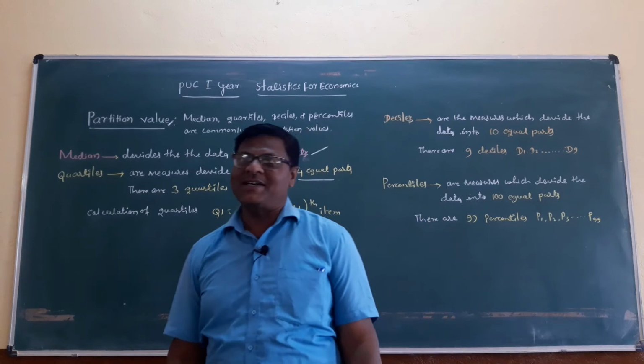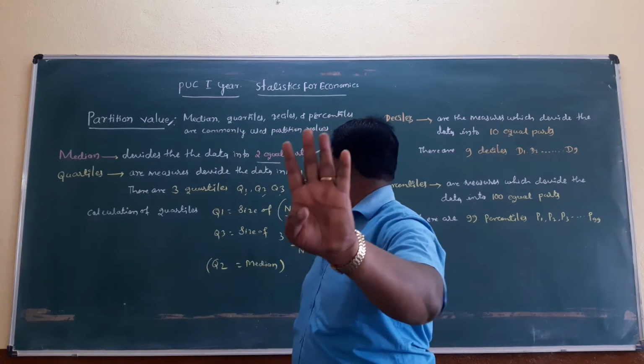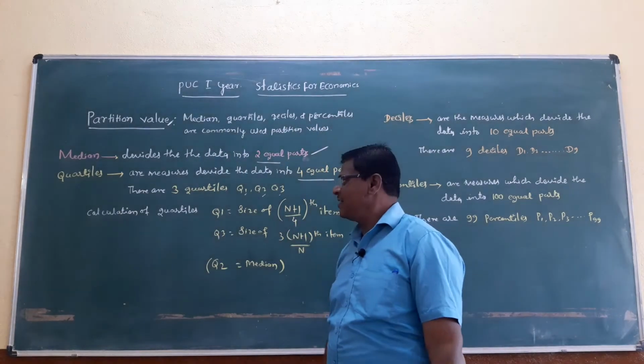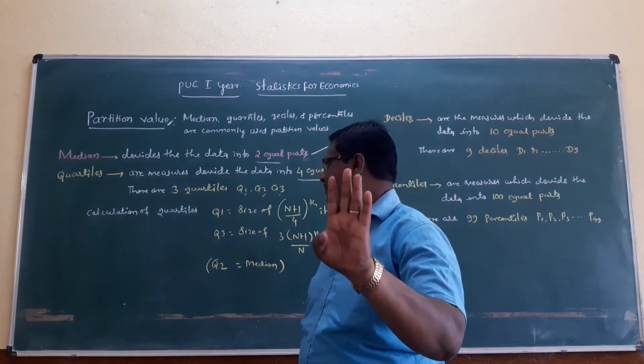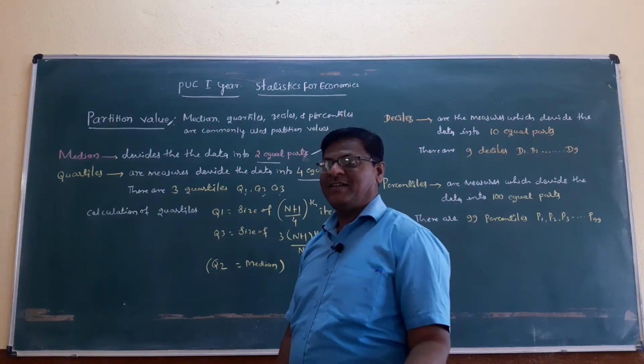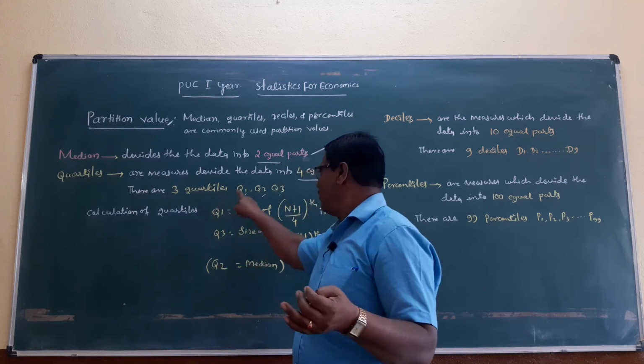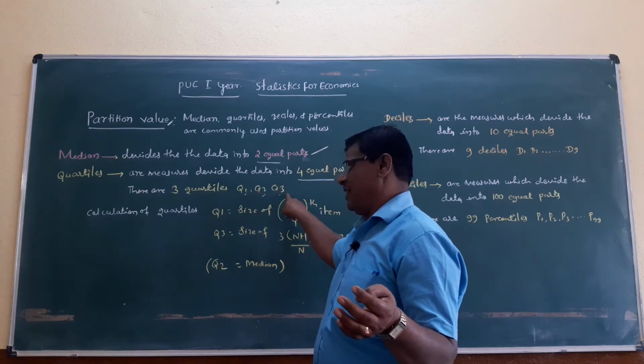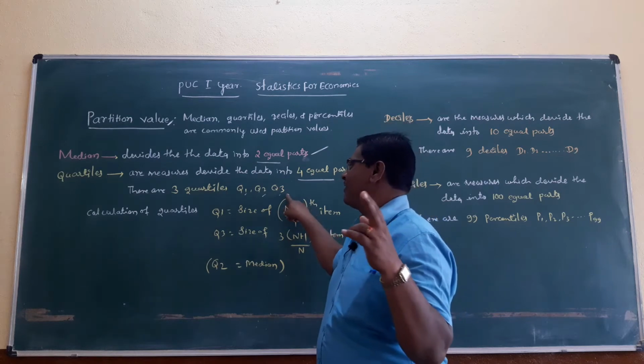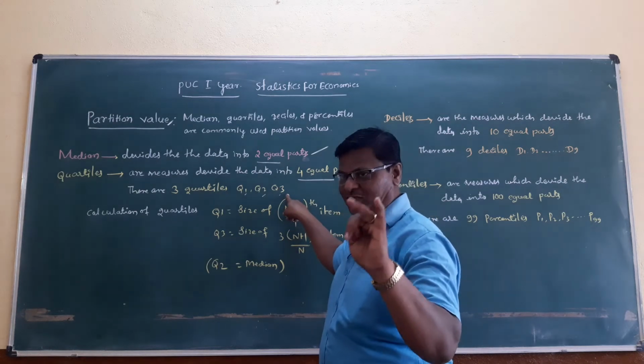There are three quartiles. They are Q1, Q2, Q3. Quartiles are the measures which divide the data into four equal parts, and there are three quartiles: Q1, Q2, Q3.